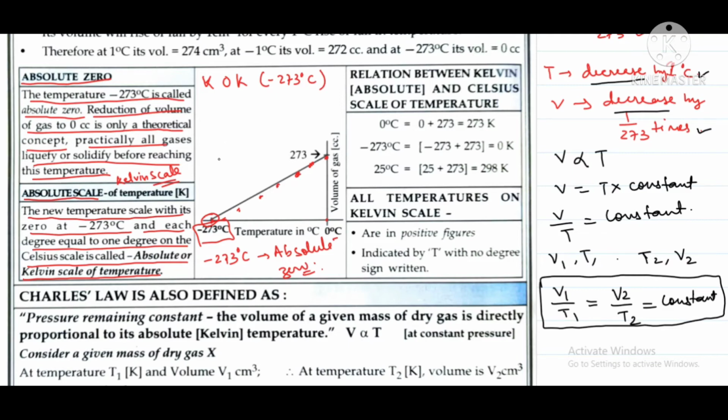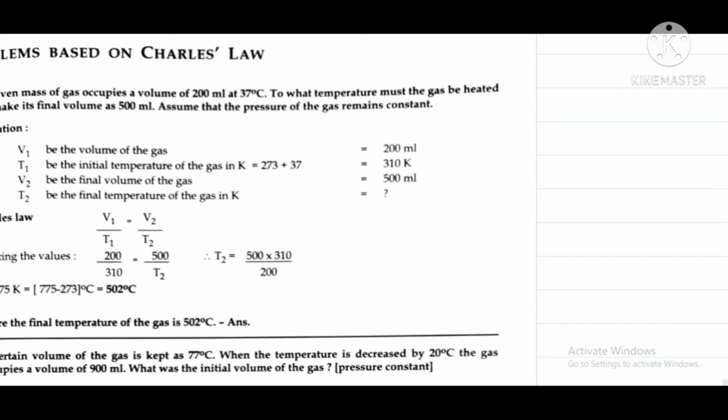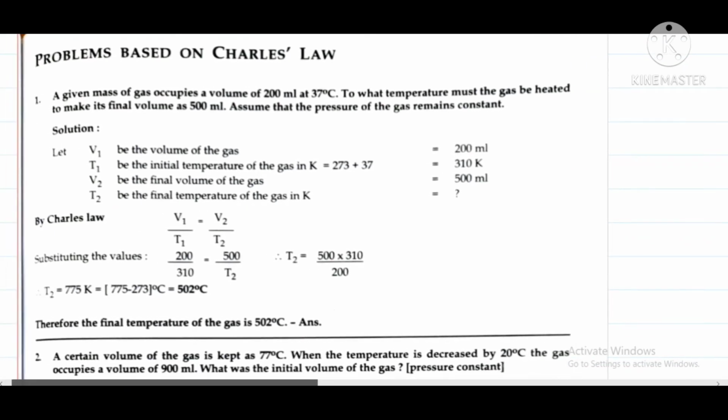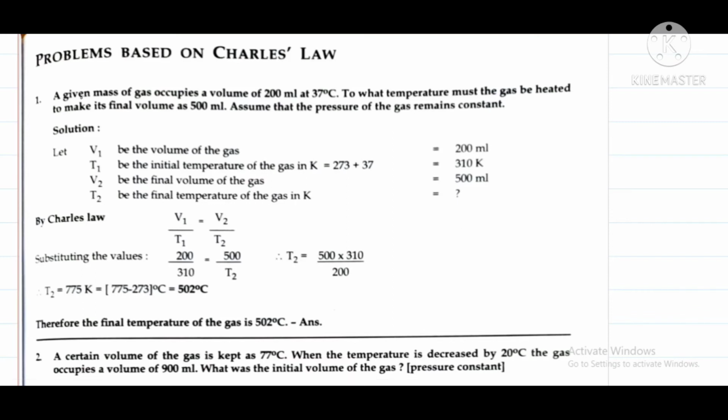So now we will see how to solve a numerical based on Charles law. Here is a question: a given mass of gas occupies a volume of 200 ml at 37 degrees Celsius. To what temperature must the gas be heated to make its final volume 500 ml? So remember that the initial volume V1 is 200 ml at initial temperature T1, that is 37 degrees Celsius. To what temperature? That means they are asking us the final temperature. We have to find the final temperature. The final volume is 500 ml, so this is our V2.